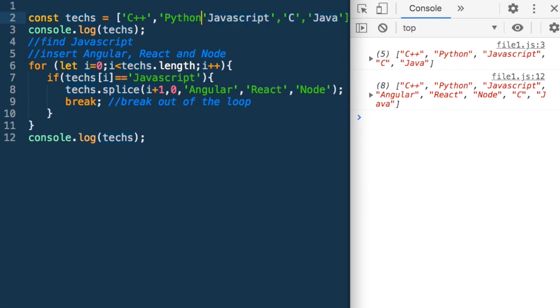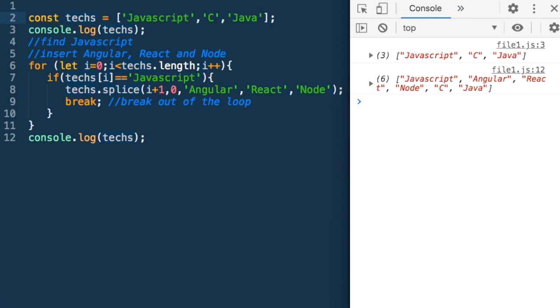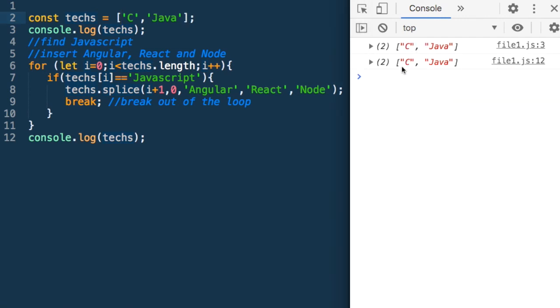If JavaScript was the first element, let's say, will it work fine? Let's test it. Yes, it's working fine. If there is no JavaScript in the array, then what happens? It does nothing. There is no insertion, so this is working fine. And our final test case, empty array, it's working fine.